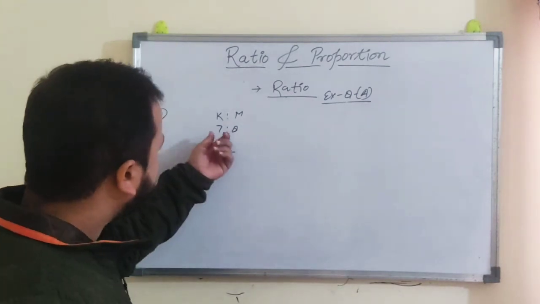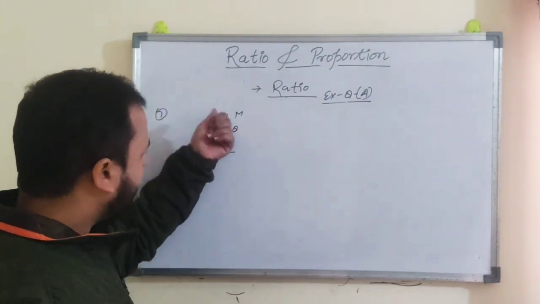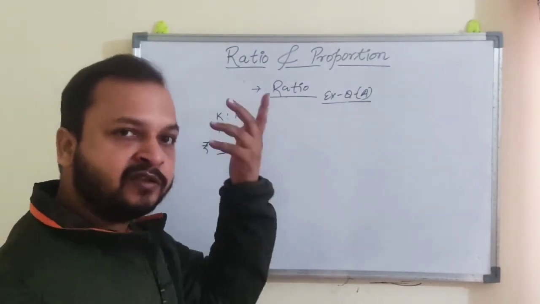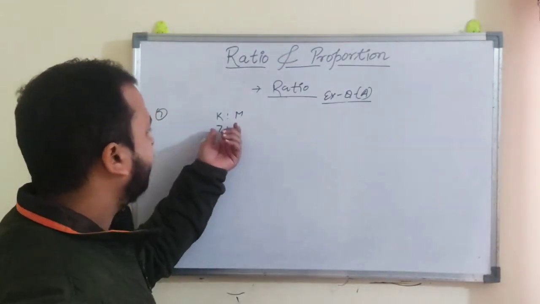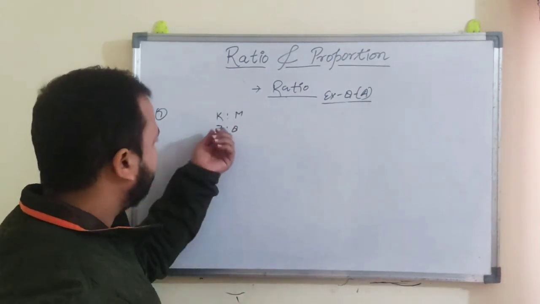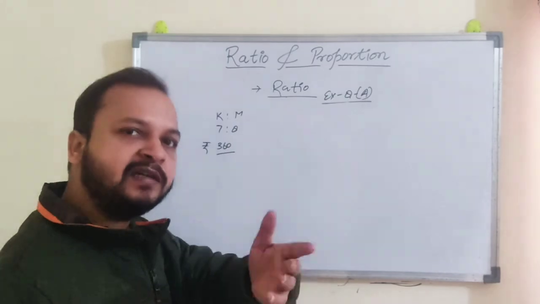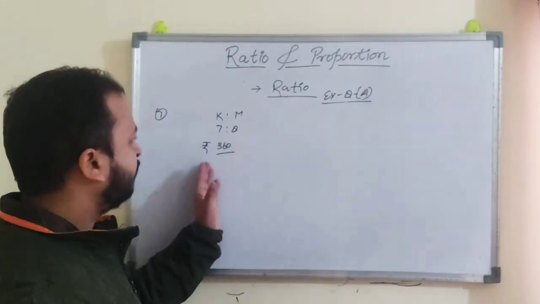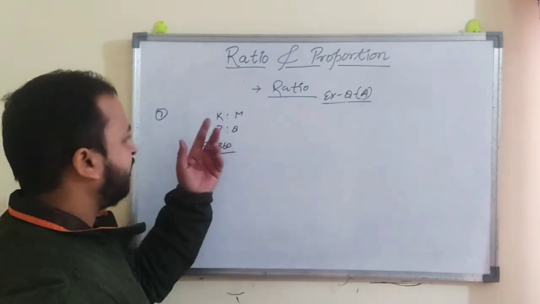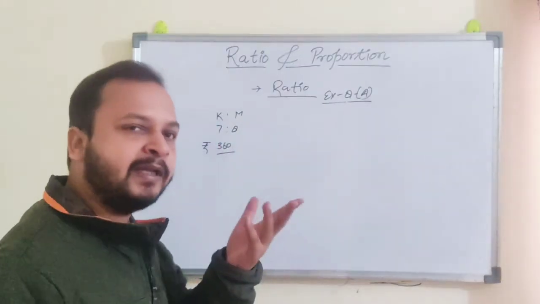One method is to suppose that Kunal has 7x rupees and Mohit has 8x rupees. Then you have to add them, because this is the total sum of the amount. So you add 7x and 8x, that is 15x. So you can find out the value of x, then multiply that x by 7 and 8. This was the one method.